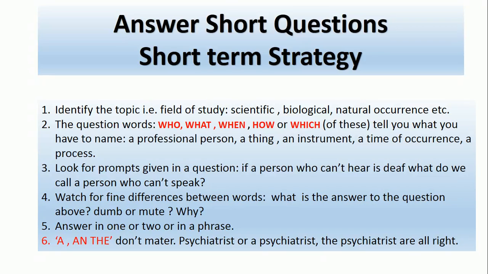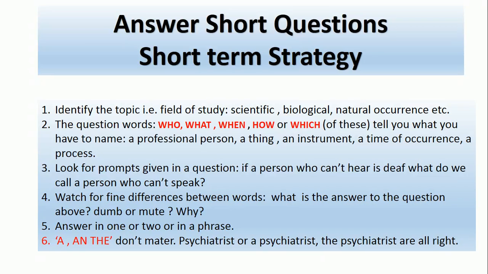If a person can't hear, we call that person deaf. What do we call a person who can't speak? So what would be the answer over here? This is a very easy way to get your answer.